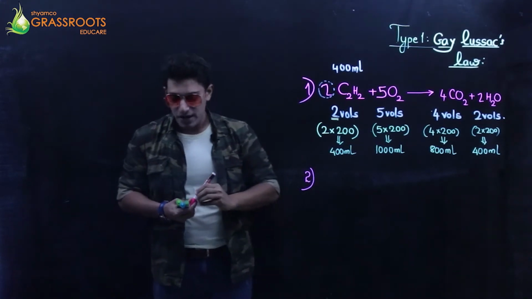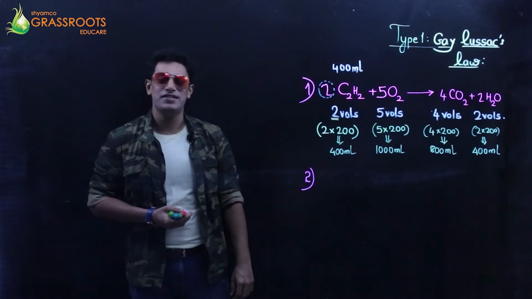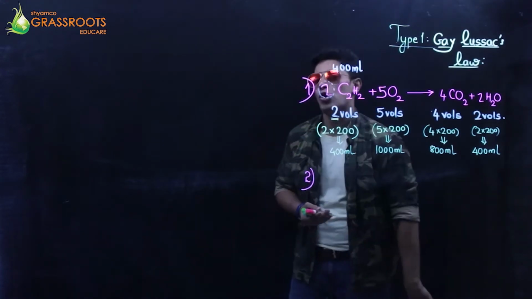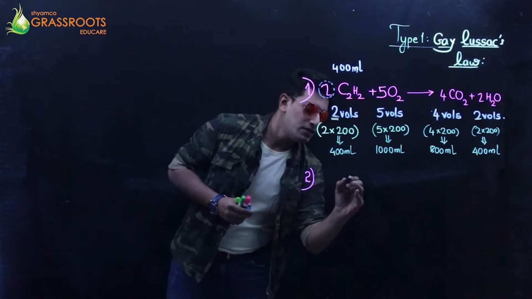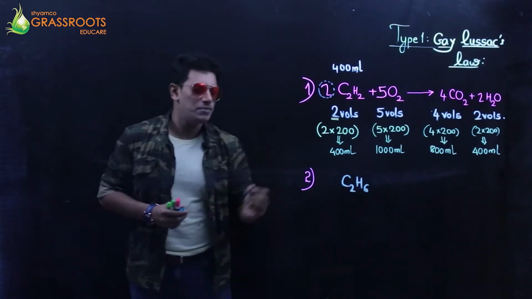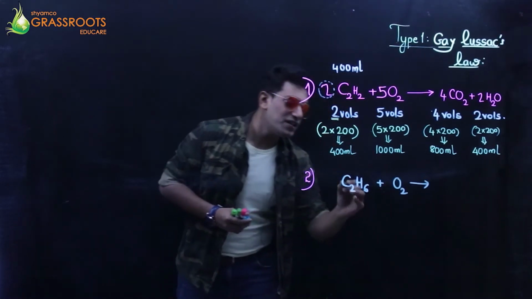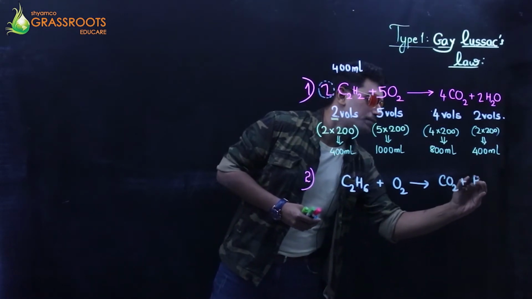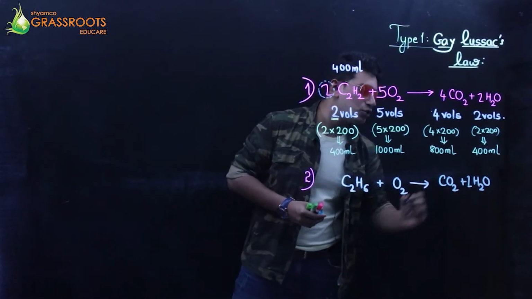The second question is: 3000 cc of oxygen was burnt with 600 cc of ethane. Calculate the volume of unused oxygen. So we have ethane, which is a hydrocarbon. Ethane formula C2H6. In organic chemistry, you have studied all these things. Plus oxygen. Now obviously a hydrocarbon plus oxygen gives carbon dioxide plus water. When you balance it, this is an odd number. Let's try with a 2.